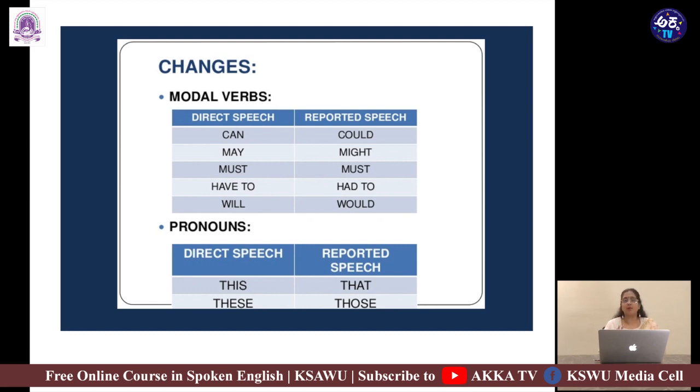Now, these are very common words that we use on a daily basis. Well, we also use words like this, which becomes that. For instance, this is a chair, that is a table. We also say these are chairs, those are tables. So we definitely use all these words on a daily basis.